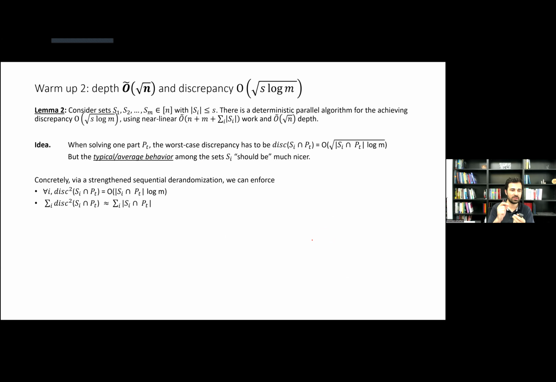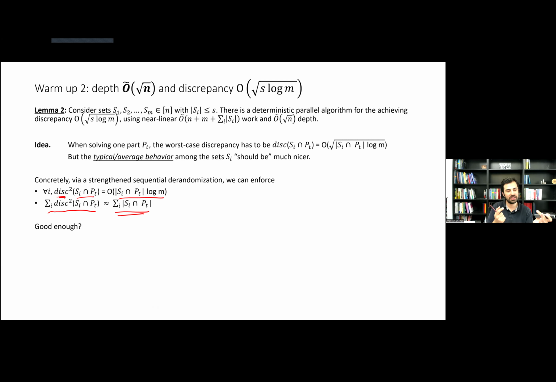And what this means is that, let's say for each part P_t of the problem, I can get the discrepancy squared of each set to be as before, the intersection with that part times log m, right? But we can get that the summation of the discrepancy squares of different sets is as if there is no loss. It's just the summation of the set size intersections with this part, okay?